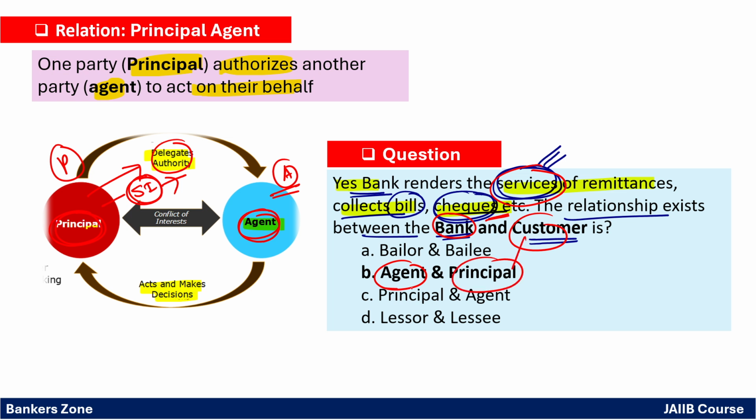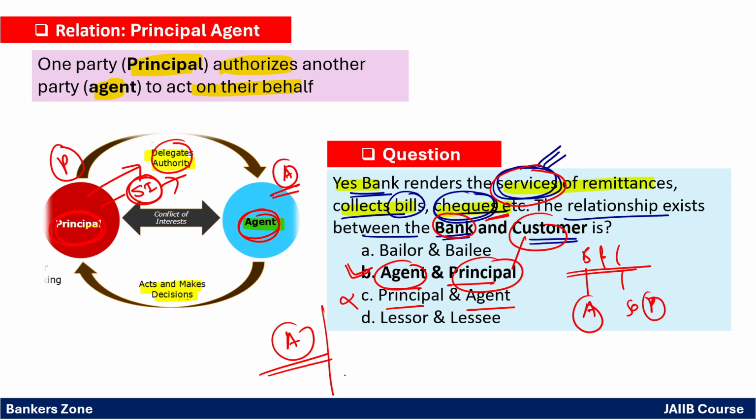There are two options: agent, principal, agent. Don't get confused. What they are asking is bank and customer. So accordingly, your bank becomes the agent and the customer becomes the principal. So option number B is most accurate, not C. Remember, right? Very, very important. Always remember, the bank is only acting as an agent in providing services and the customer becomes the principal who can order us how to follow the instruction.